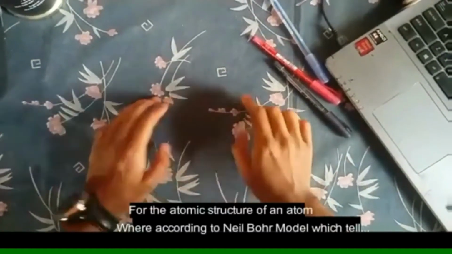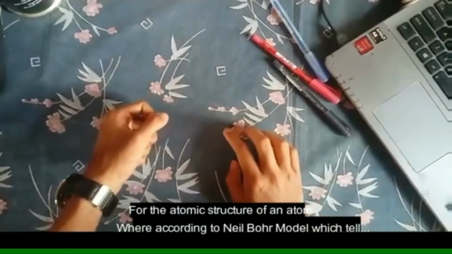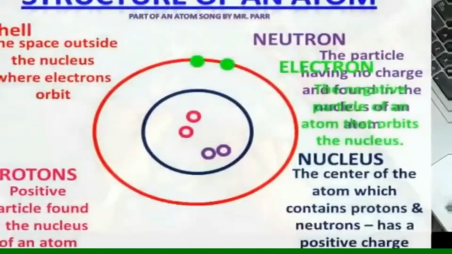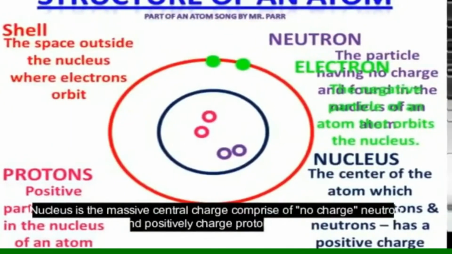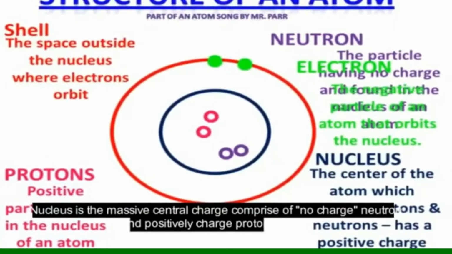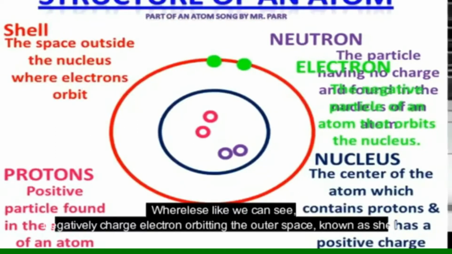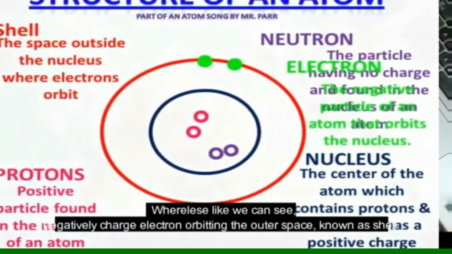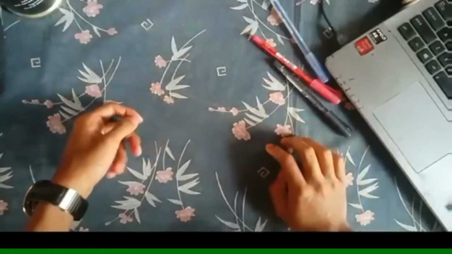Okay, for the atomic structure of an atom, according to the Niels Bohr model, the nucleus is the massive central charge comprised of the no-charge neutron and the positively charged proton, whereas we can see the negatively charged electrons orbiting in the outer space known as shells.